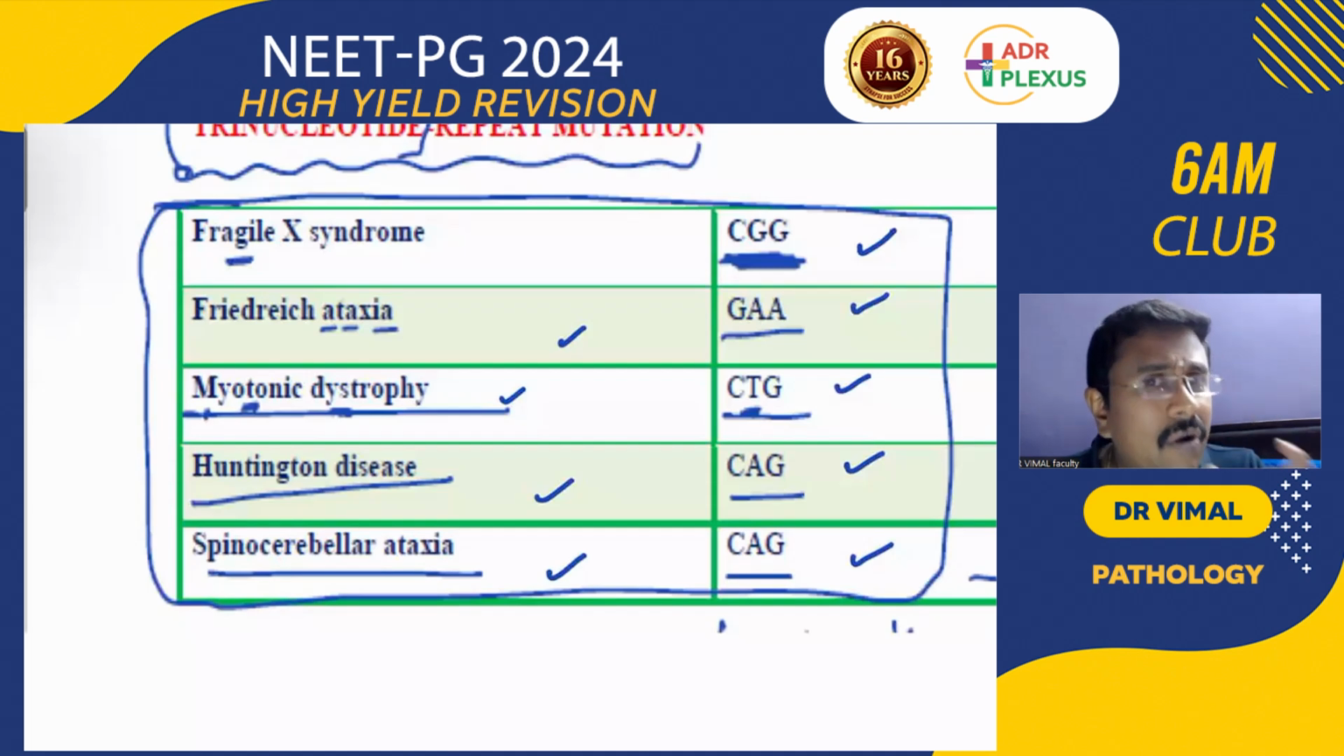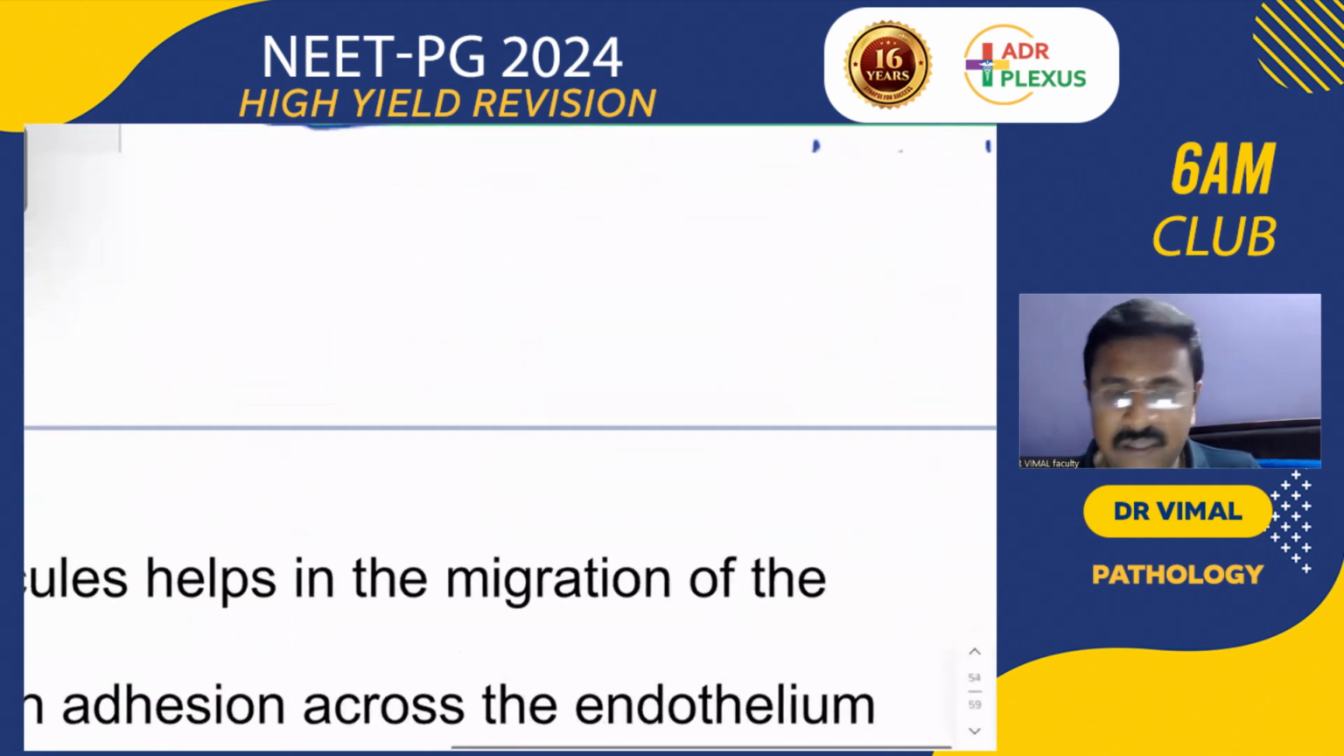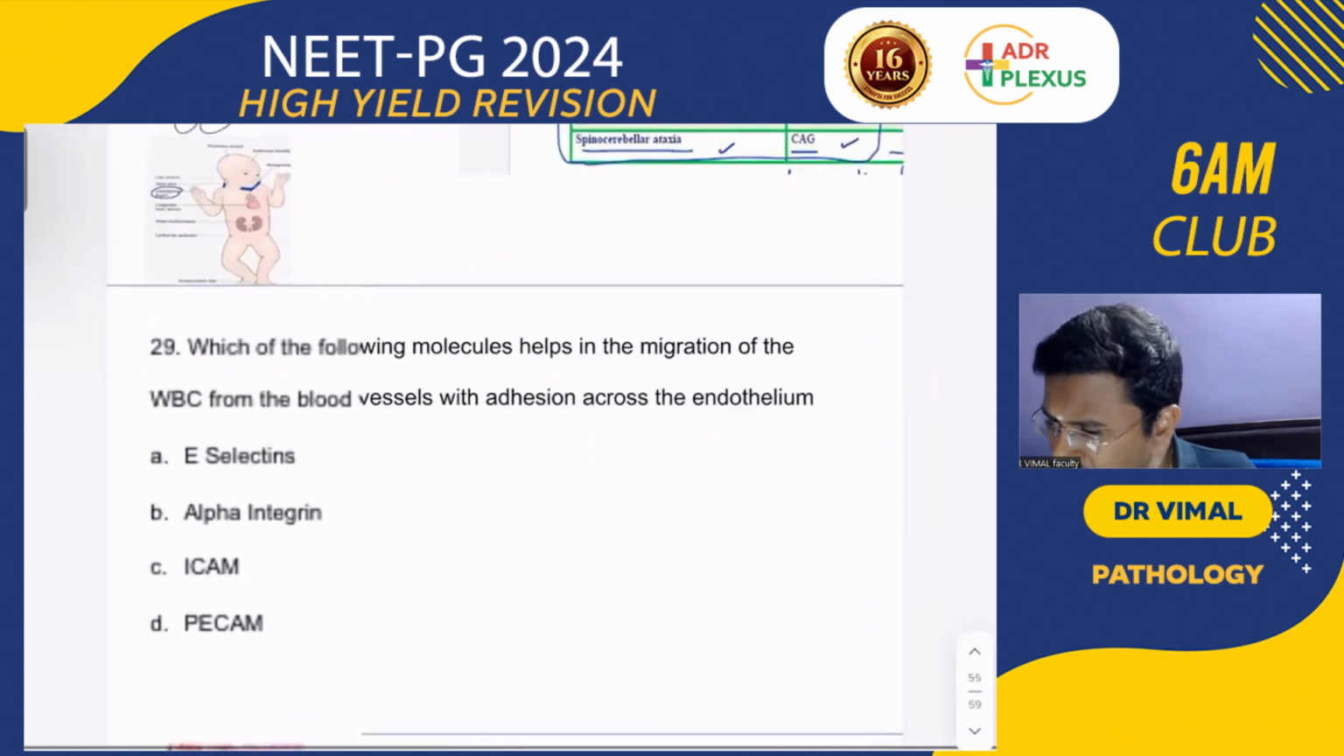Okay. Mitochondrial inheritance: an affected father will not transmit the disease to any of the children, but an affected mother transmits the disease to all the children. Mitochondrial genes are inherited from the mother. Okay, so remember these points.